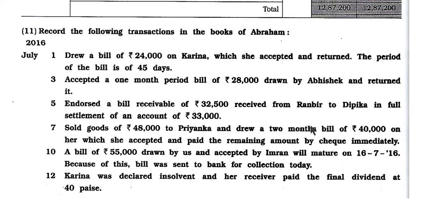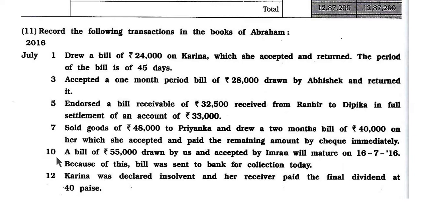The 40,000 rupees bill was accepted, and 48,000 minus 40,000, that is 8,000 rupees, was paid immediately by check.